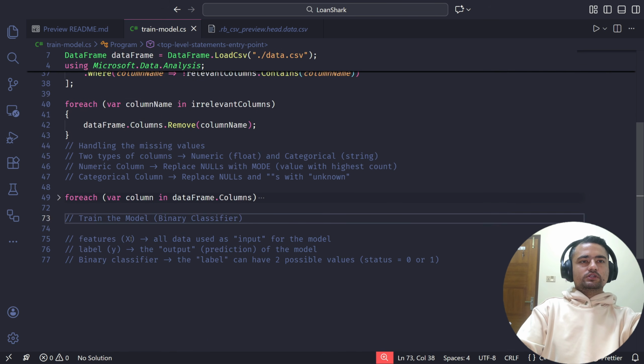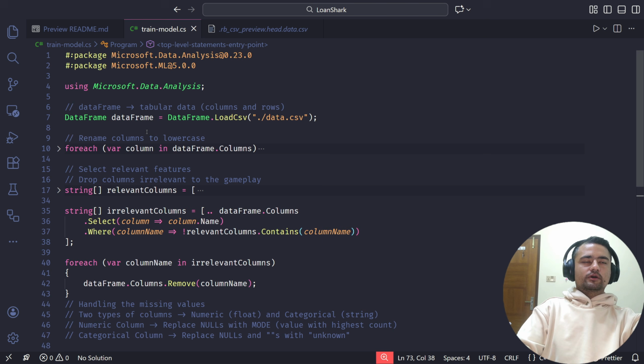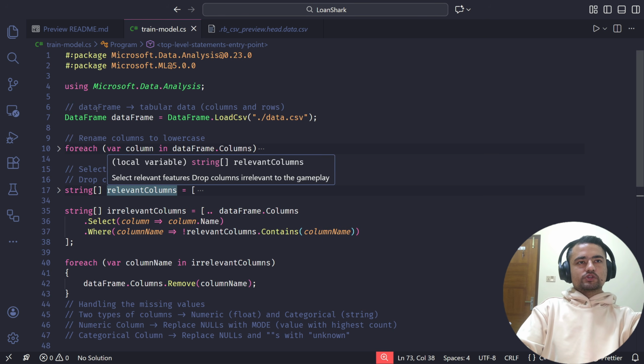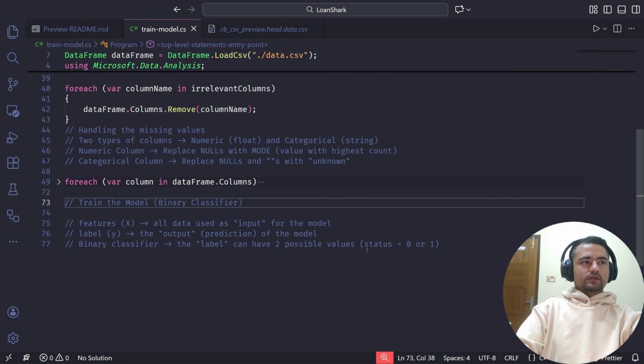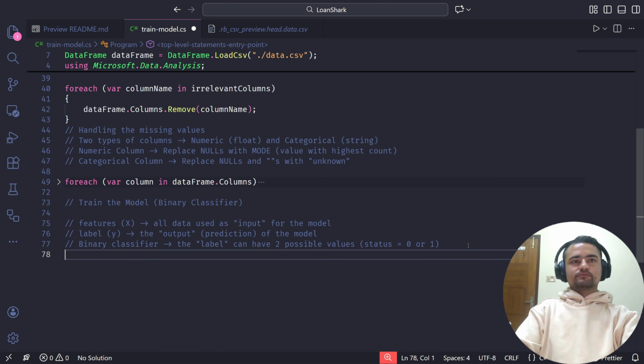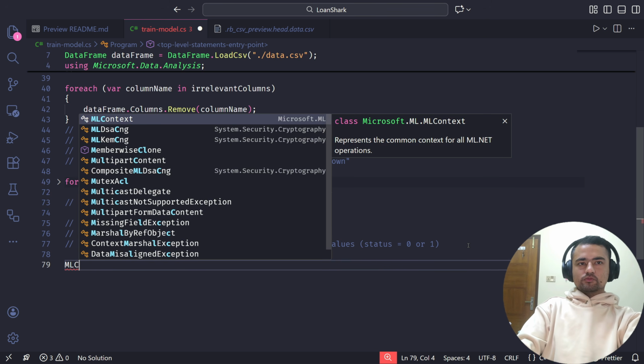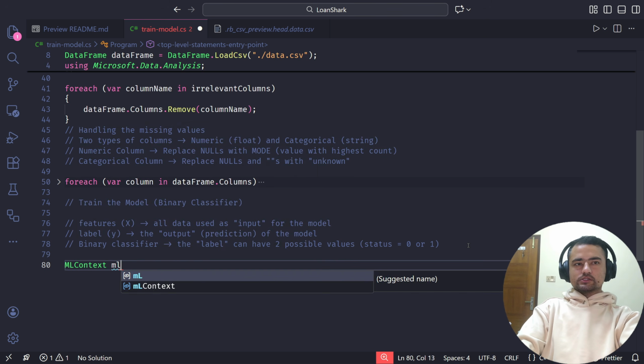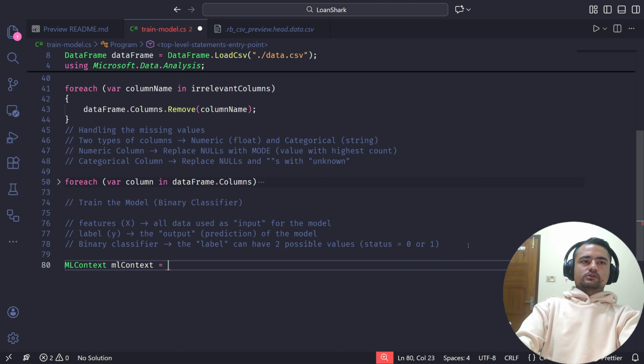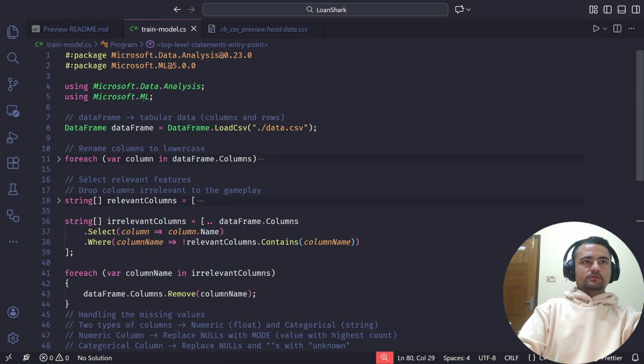Notice everything we did up until this point was provided by the Microsoft data analysis package, and we were mostly working with the data frame. Now when we are training the model, we will use what is called ML context, and this comes from the Microsoft.ML package.